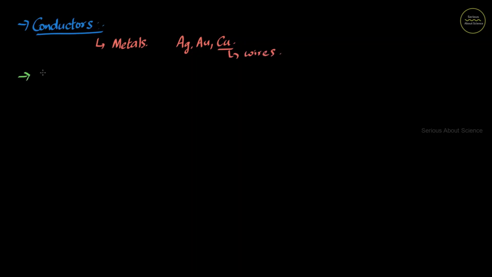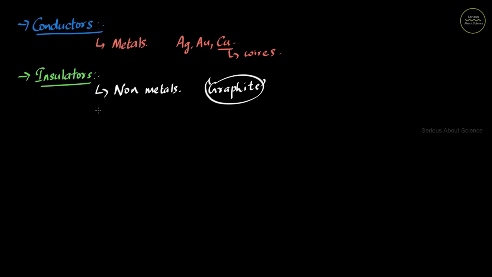Next is insulators. Insulators are materials that do not conduct electricity easily, or they do not allow the passage of current through them easily. And examples for insulators include non-metals. And among these non-metals also we have an exception, that is the allotrope of carbon, graphite. Graphite is a good conductor of electricity. Now other examples for insulators include wood, plastic, rubber, etc. And rubber and plastic are most commonly used for electrical insulation.